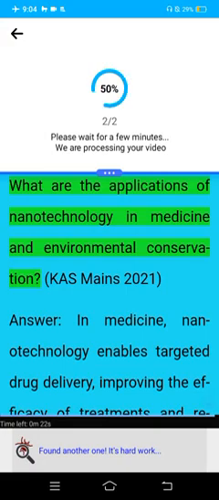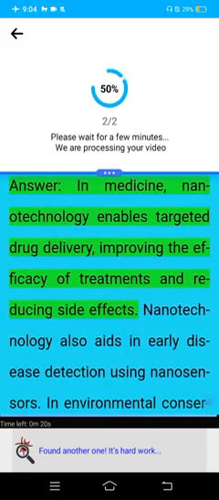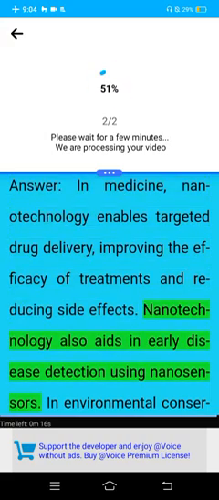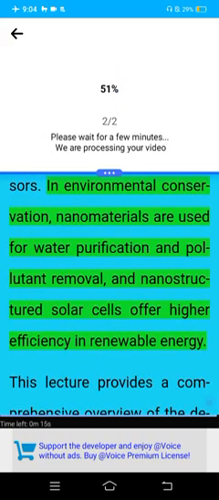What are the applications of nanotechnology in medicine and environmental conservation? CSE Mains 2021. Answer. In medicine, nanotechnology enables targeted drug delivery, improving the efficacy of treatments and reducing side effects. Nanotechnology also aids in early disease detection using nanosensors. In environmental conservation, nanomaterials are used for water purification and pollutant removal, and nanostructured solar cells offer higher efficiency and renewable energy.